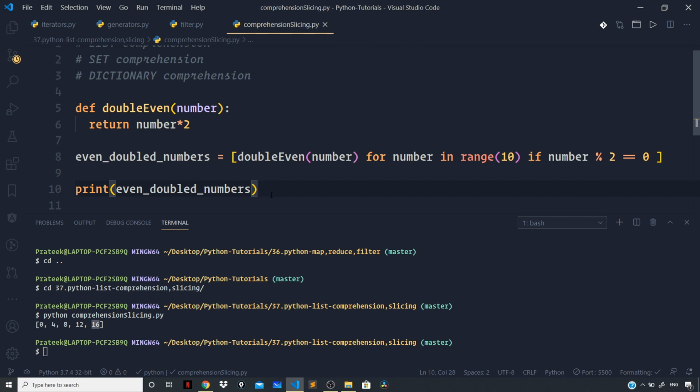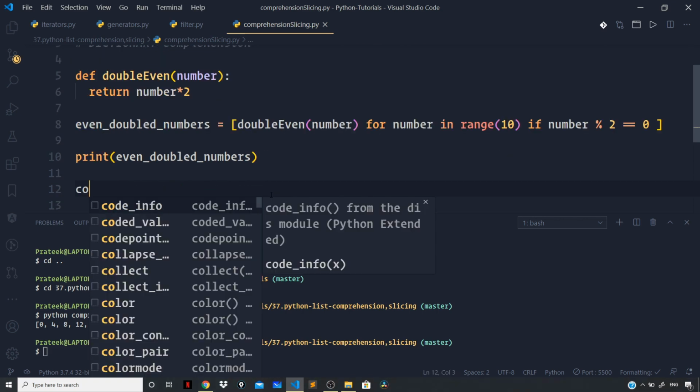Now let us see one more example, and this time let us understand the comprehension concept in the case of a dictionary. Suppose you are given a list of countries and their capitals in the form of two lists, and each country and its corresponding capital sit at the same index in both lists. I want to create a dictionary where each key value pair represents a country capital pair. So let us first define these two lists.